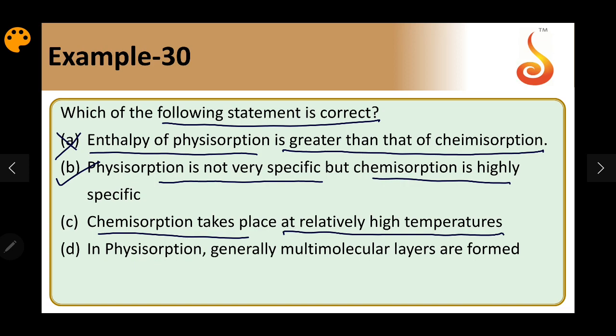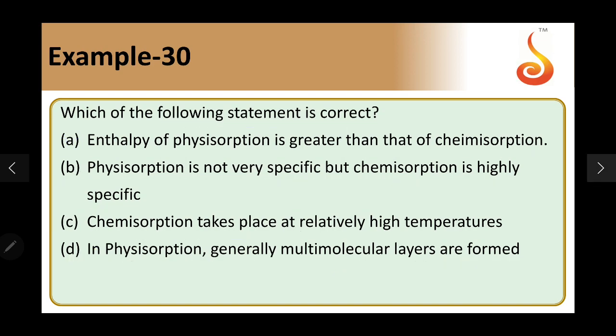Chemisorption with temperature initially shows an increase, reaches a maximum and then decreases. So for chemisorption compared to physisorption, the temperature will be higher. That is also a correct statement. In physisorption, generally multimolecular layers are formed because it is only van der Waals force of attraction. We can expect multimolecular layers in physisorption but not in chemisorption. So option D is also right. So the answer should be B, C and D.